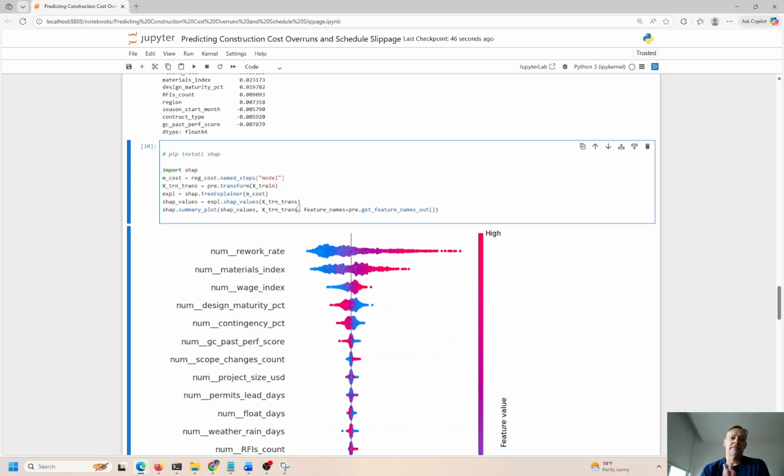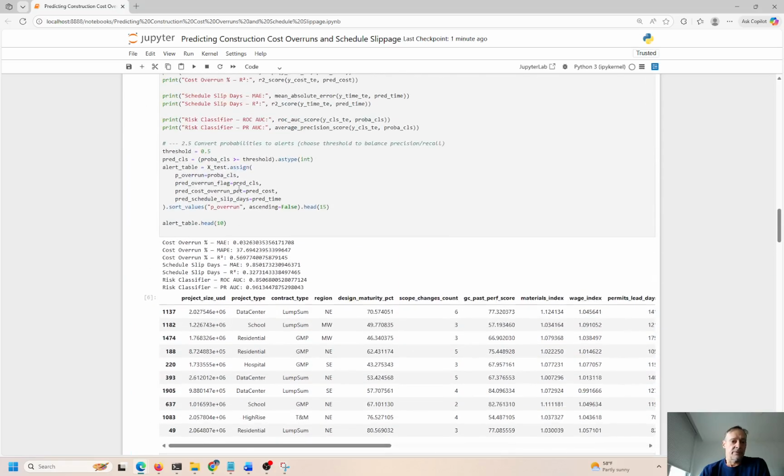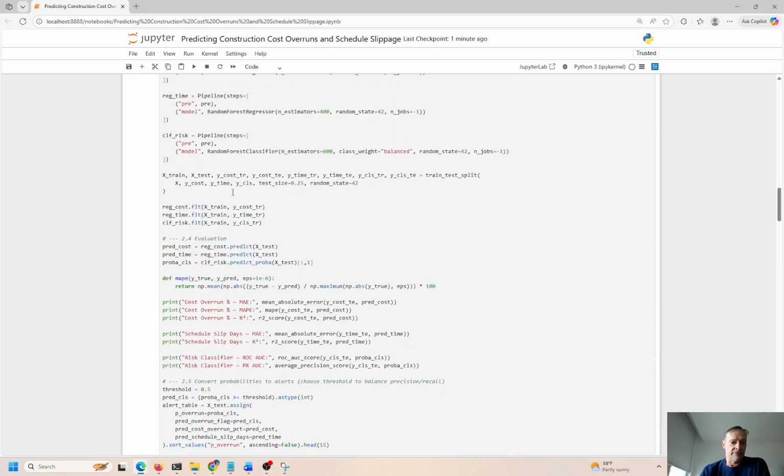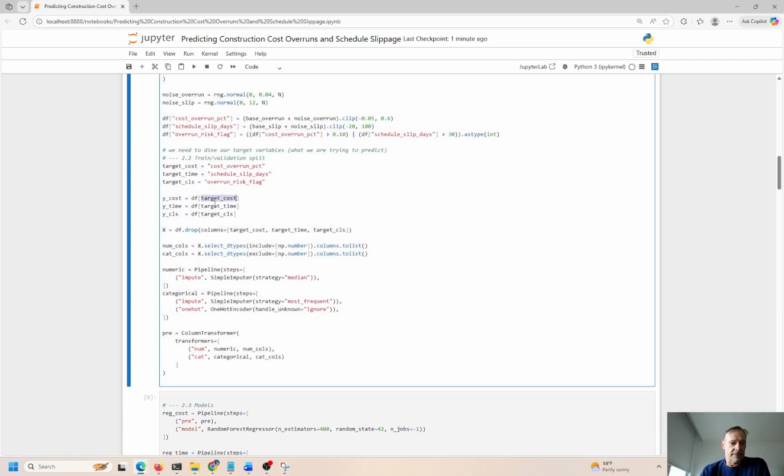So this is a SHAP plot that we're looking at. Basically, we're taking all of the independent variables from the X-train model. Remember, the independents came from over here, everything in the model except for target cost, target time, and target classification.